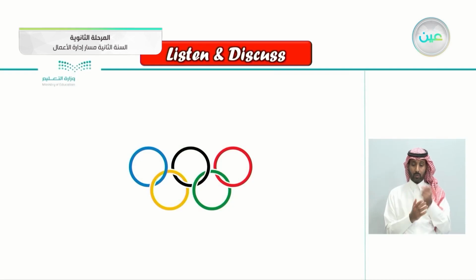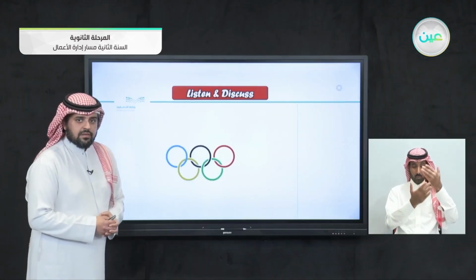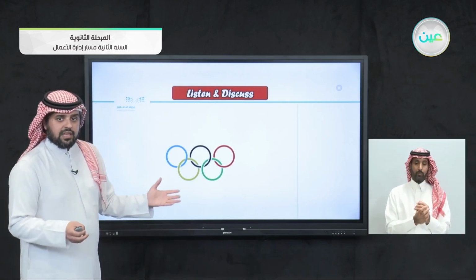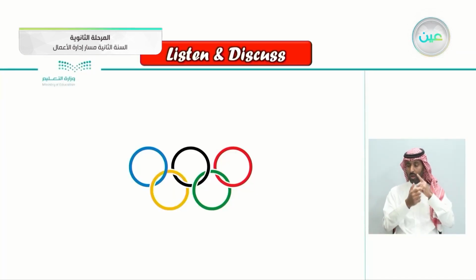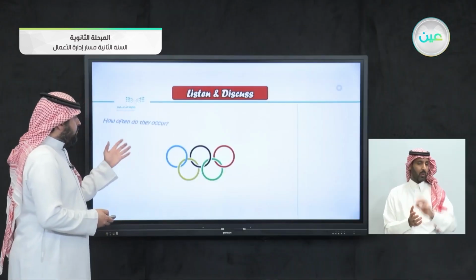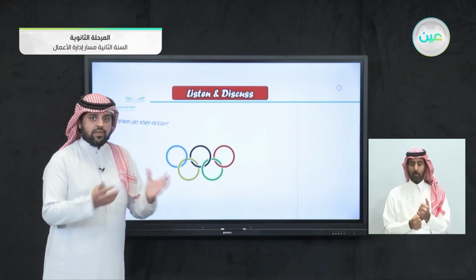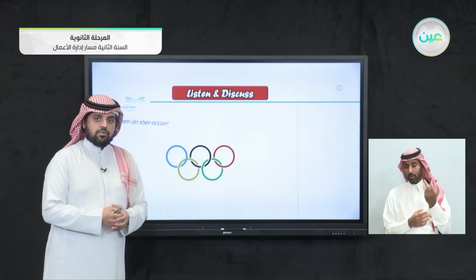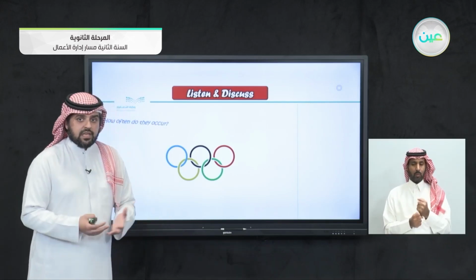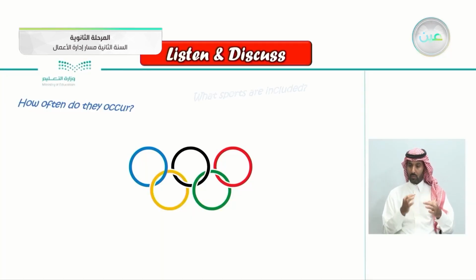So I think you can guess what's this logo here. Yes, that's correct. It's the logo for the Olympics. But can you answer some questions about it? For example, how often do they occur, the Olympic sports events? Do they happen every year, every 2 years, that's correct, every 4 years?